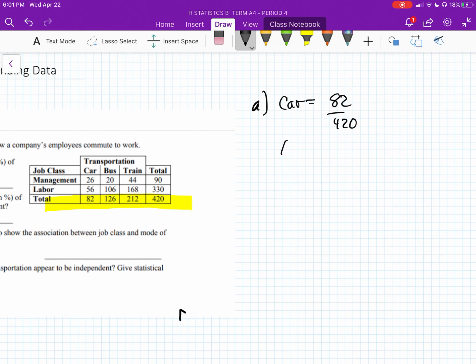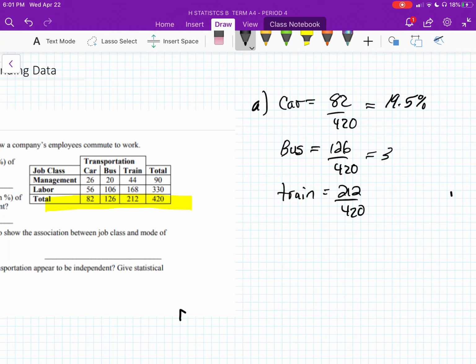It looks like for the bus, it's 126 over 420. And for the train, 212 over 420. So we use that total, 420. And then if we reduce those to percentages, the car comes out to be 19.5%, the bus is 30%, and the remainder, over half of the people, ride the train. Doesn't matter if they're in management or if they're in labor. So that's our marginal distribution.